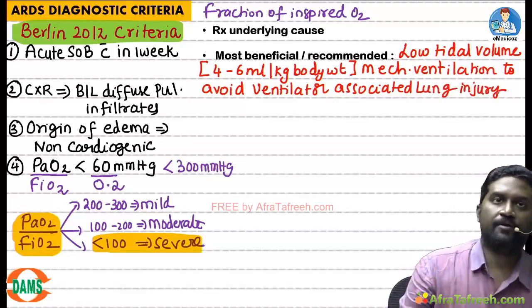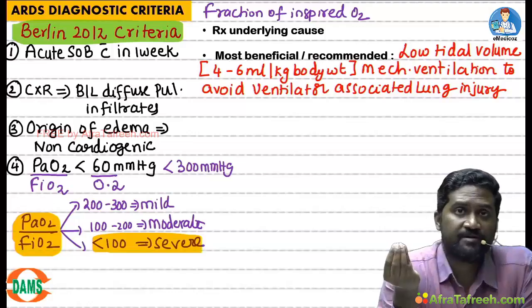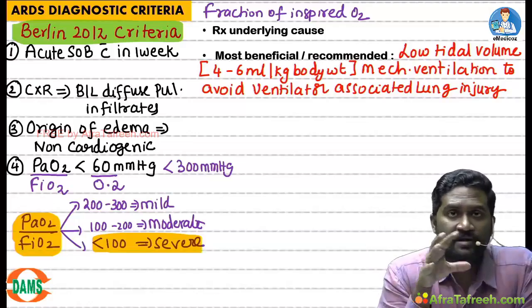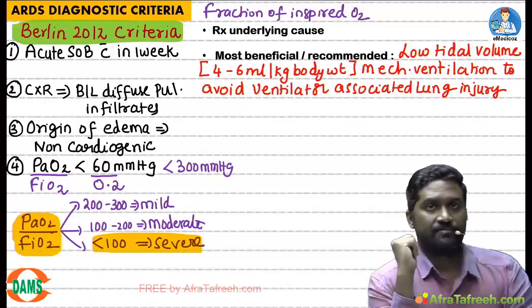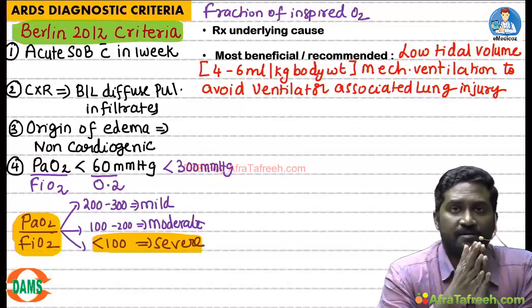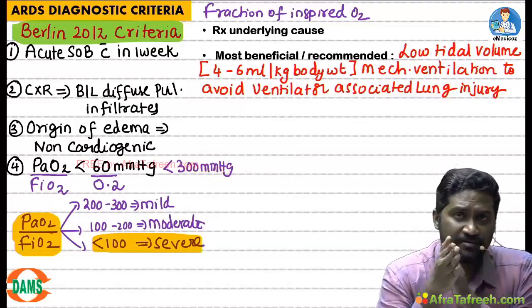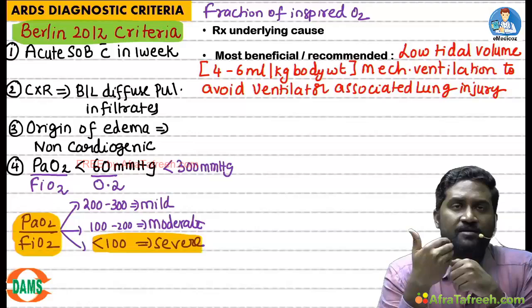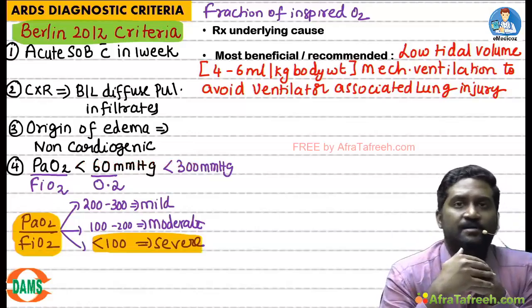Now what is the normal tidal volume? We can take it as 500. If you take the weight of the patient as 50 kgs, it will be roughly about 10 ml per kg body weight. Initially, in the early 1970s and 80s, when they identified ARDS, they were giving routine tidal volumes. Majority of studies have shown that ARDS lungs were very sensitive. When we give routine tidal volumes, the lungs were getting damaged. So they started to give low tidal volumes, instead of 8 to 10 ml, 4 to 6 ml per kg body weight.